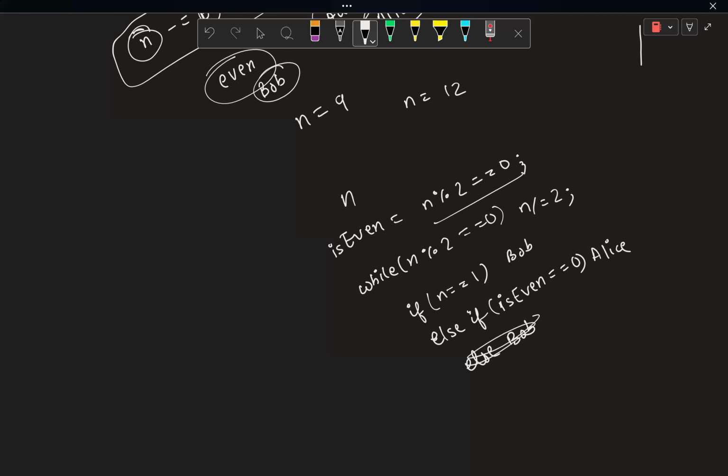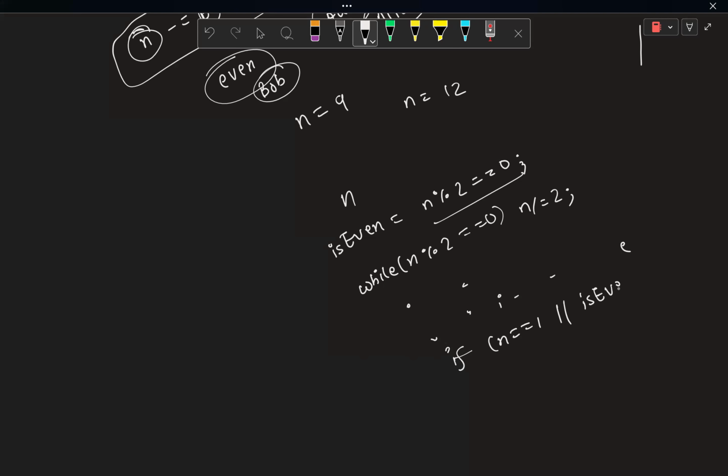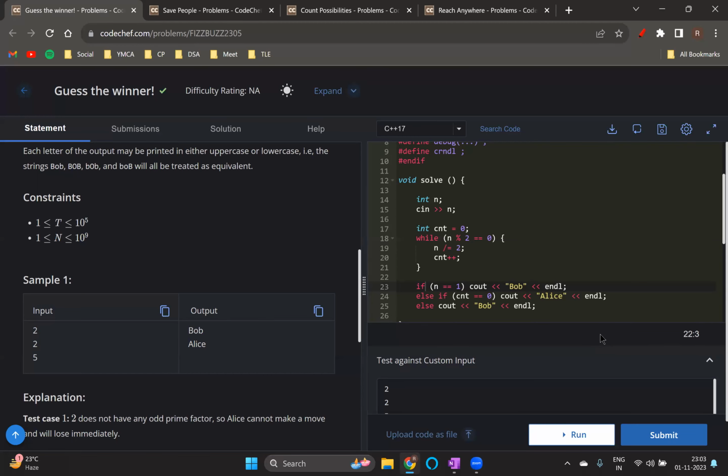Instead of this you could have said it even more easily: if n equal to 1 or is_even, in both those cases Bob will win, otherwise Alice. Obviously if-else is something you can write on your own also. So that's what I did here.